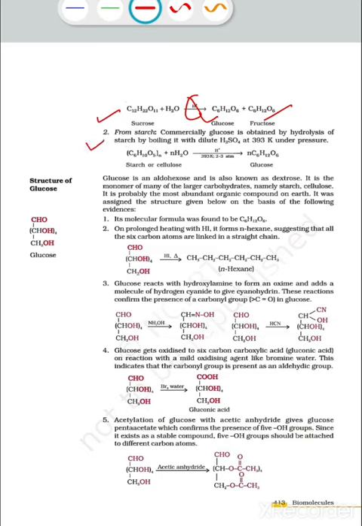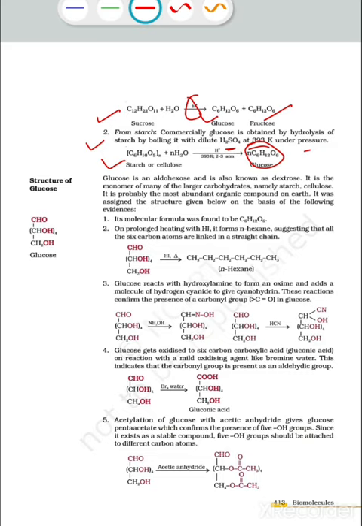Second preparation is from starch. Commercially, glucose is obtained by hydrolysis of starch by boiling it with dilute sulfuric acid at 393 Kelvin under pressure. So here is the equation. From the starch or cellulose we obtain the molecule of glucose. So that is the preparation of glucose.